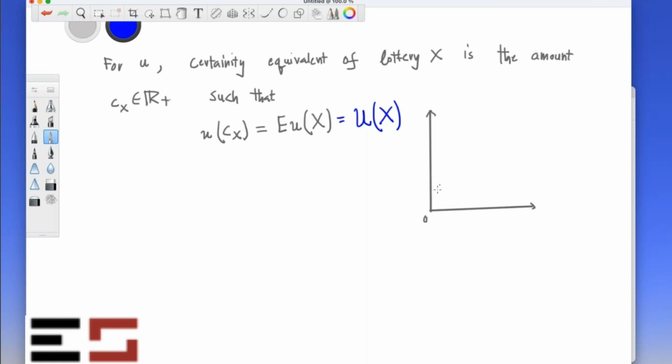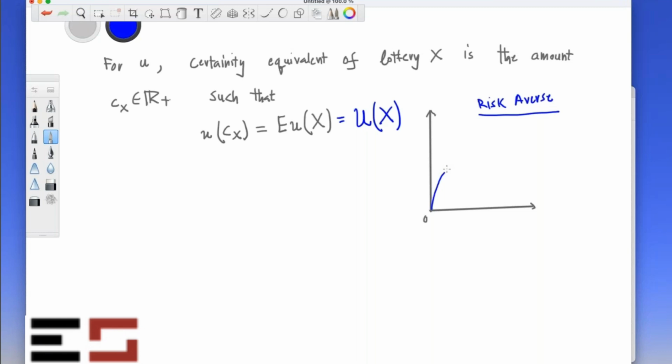Let's say this is some risk averse individual. I'll draw a picture. This is a graph of small u. We have wealth levels on the horizontal axis and the satisfaction level on the vertical axis. Suppose I consider a lottery which gives me 0 with probability half and 100 with probability half.